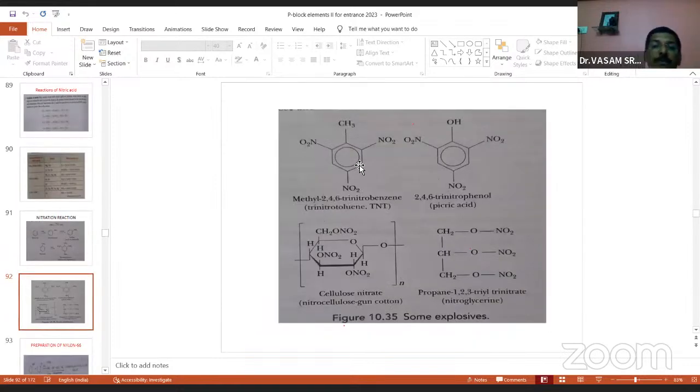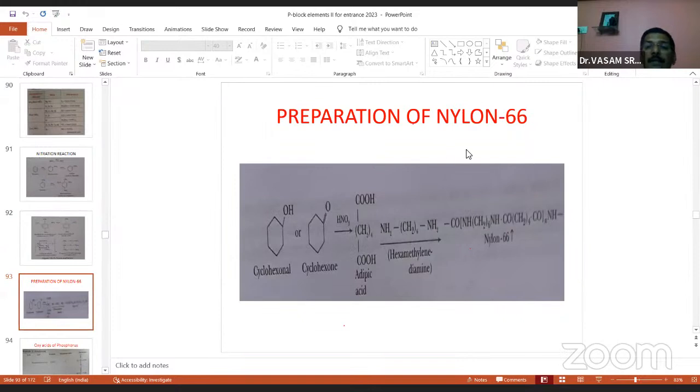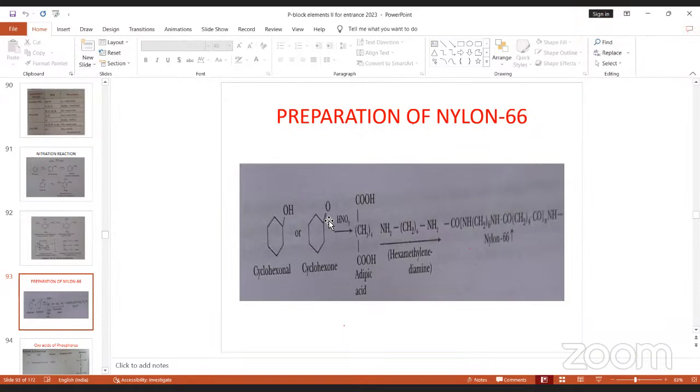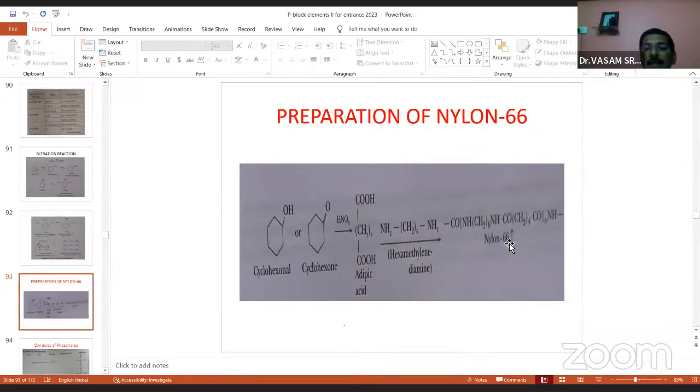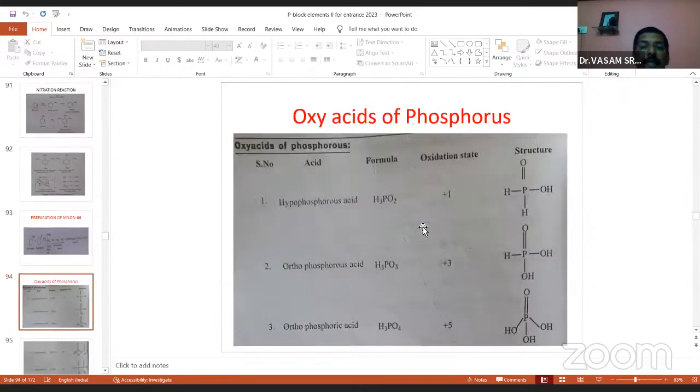And now you see the famous compound trinitrotoluene. It is trinitrophenol, picric acid. And this is also important. Cellulose nitrate and nitroglycerin, this is nitroglycerin. All are explosive compounds. All of these are formed with nitric acid. And nylon 66 also: cyclohexanol also reacts with HNO3, and with adipic acid added you get nylon 66. Here also the role of nitric acid, HNO3, is important. So these are all the properties of nitric acid.